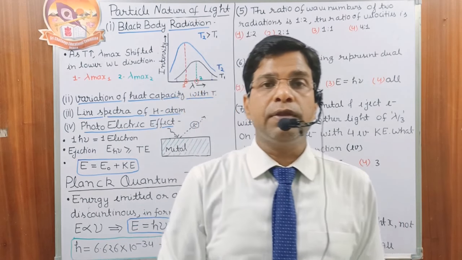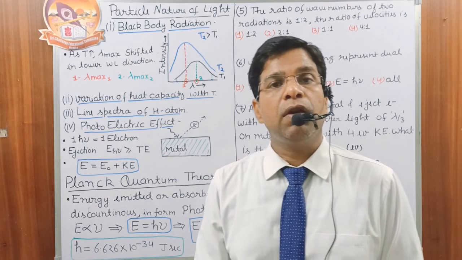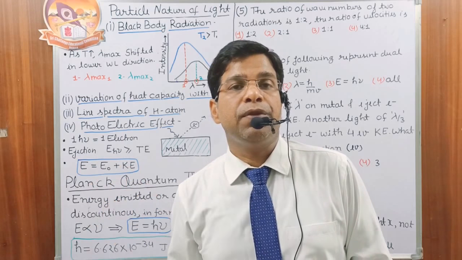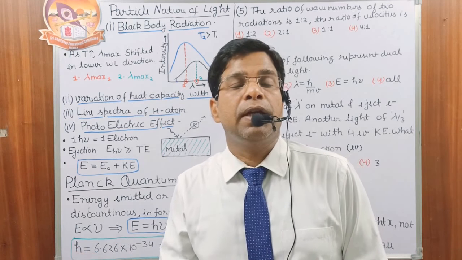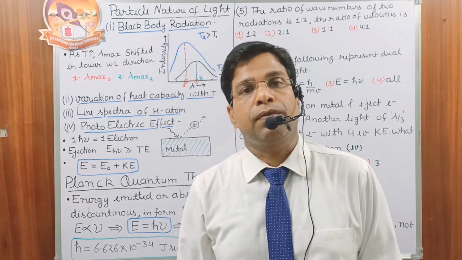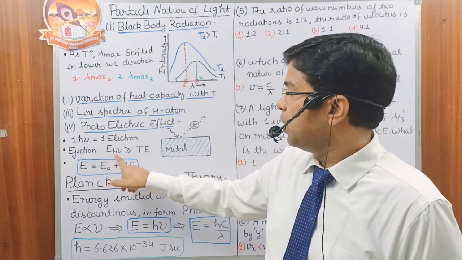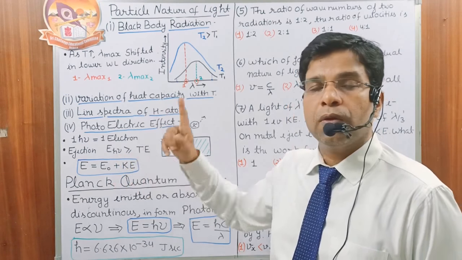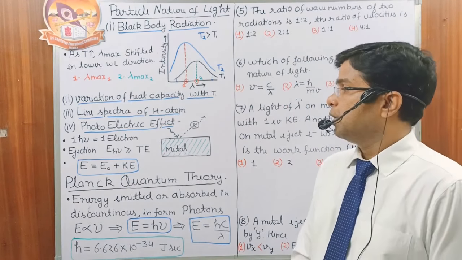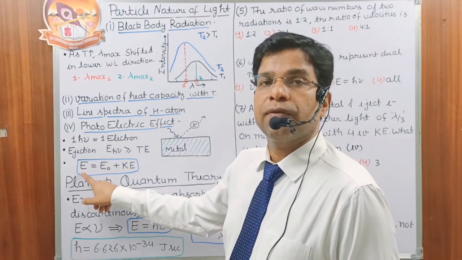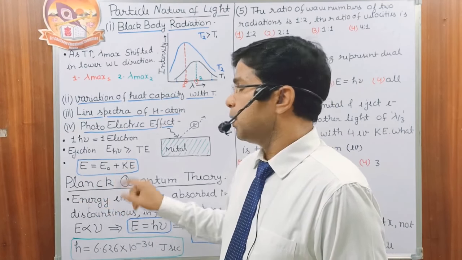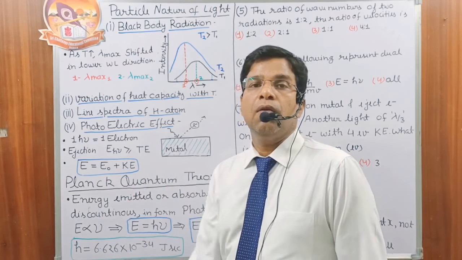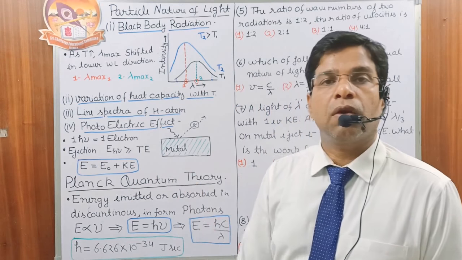Then out of 15 units, 10 units are involved in the ejection of the electron, that is called the work function. The remaining energy, 5 units, provides the kinetic energy to the photoelectron. So ejection of electron is only possible when the energy of the incident radiation is equal to or more than the threshold energy. The total energy of the incident photon is equal to threshold energy plus kinetic energy of the electron. Threshold energy is also called the work function, and kinetic energy is also called the stopping potential.